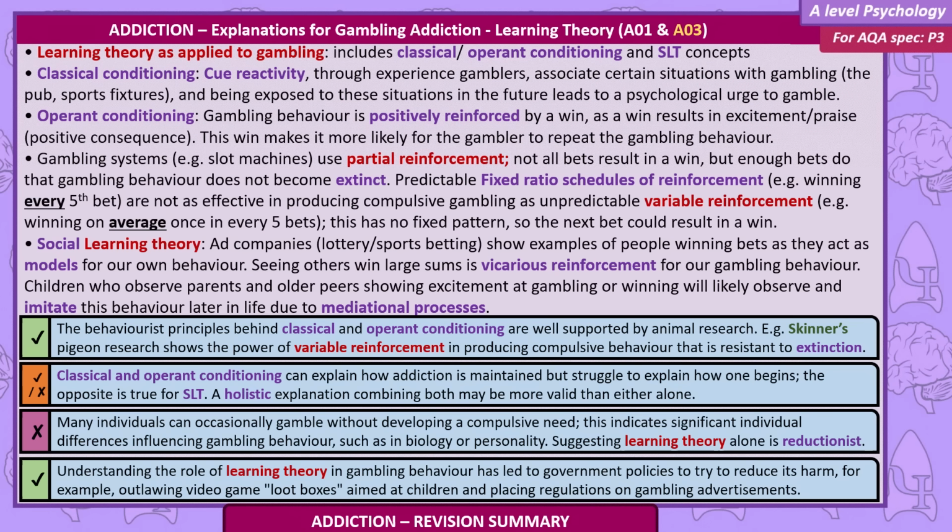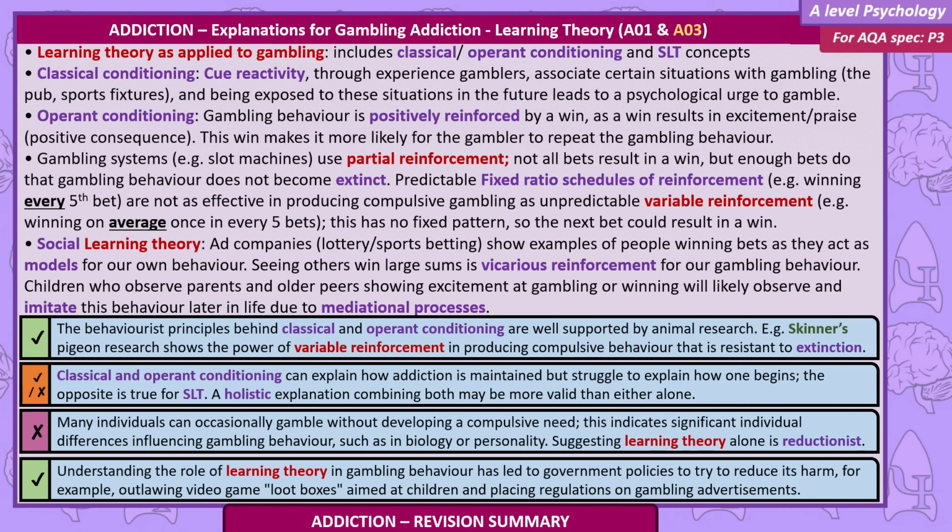Social learning theory. Ad companies, lottery and sports betting show examples of people winning bets as they act as models for our own behaviour. Seeing others win large sums is vicarious reinforcement for our gambling behaviour. Children who observe parents and older peers showing excitement at gambling or winning will likely observe and imitate this behaviour later in life due to mediational processes.